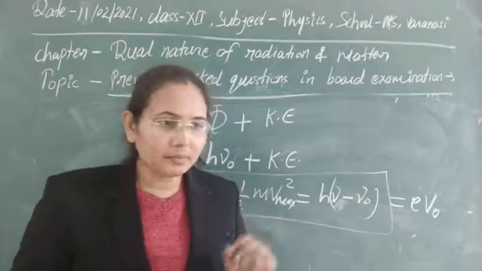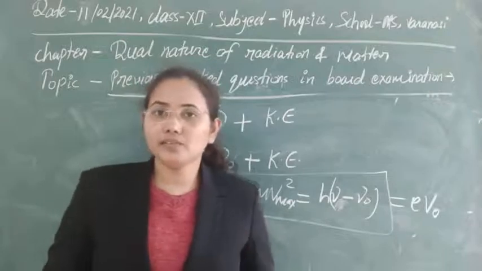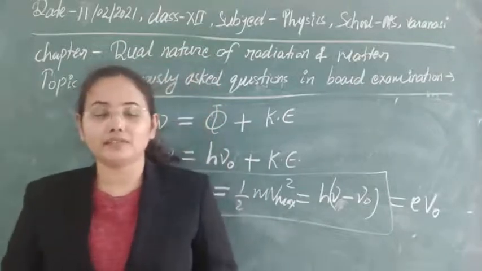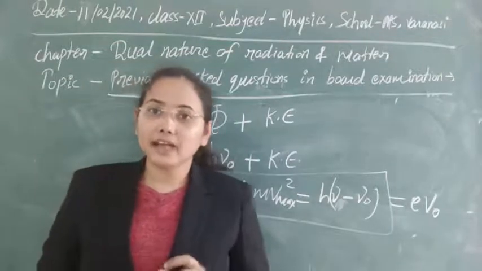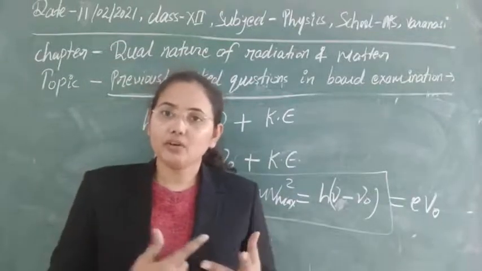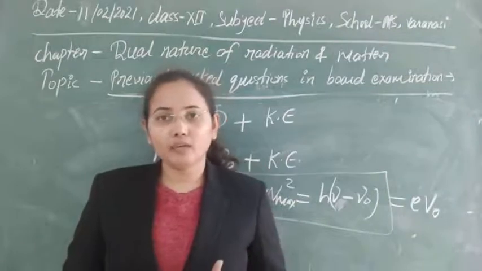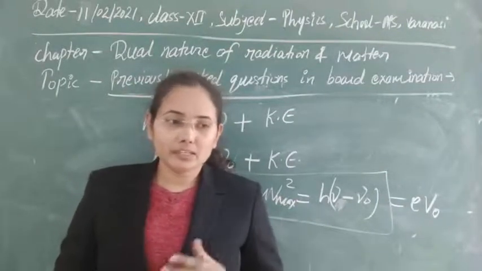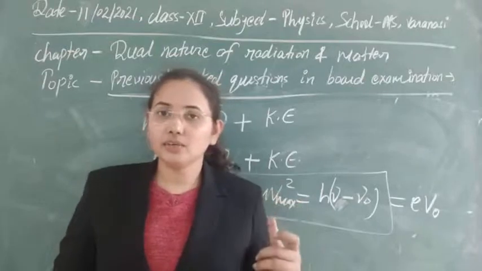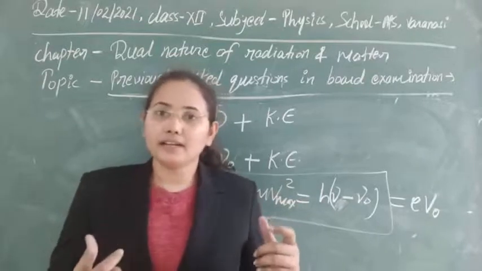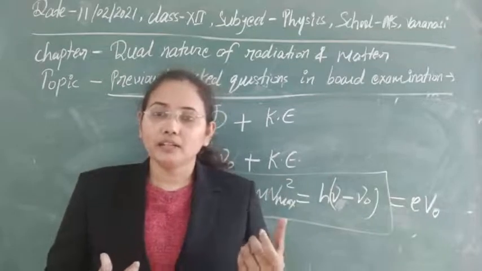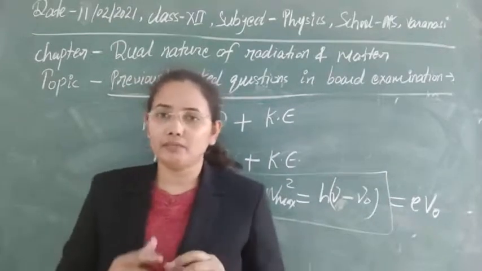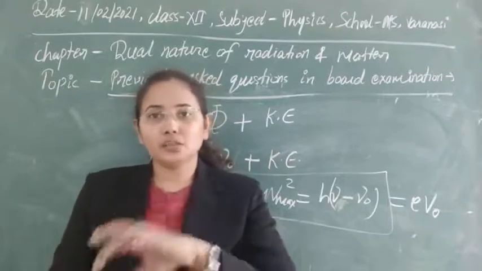The basic concept of Einstein was that whenever a photon is incident on any metallic surface and interacts with an electron, they collide in a perfectly elastic manner. You know that in a perfectly elastic collision in which the second body is at rest and the first body is moving, after the collision the first body transfers its whole velocity or kinetic energy to the second one.